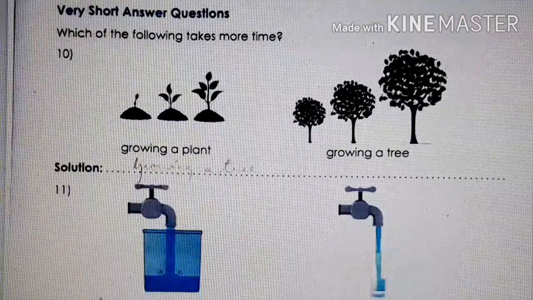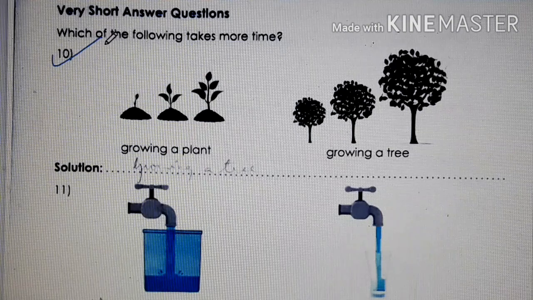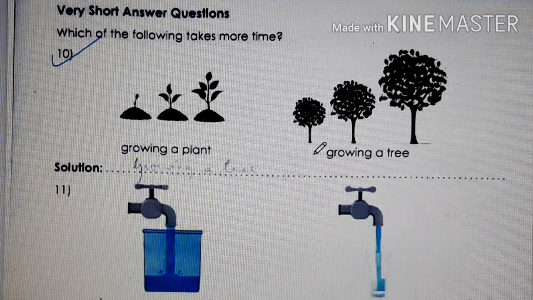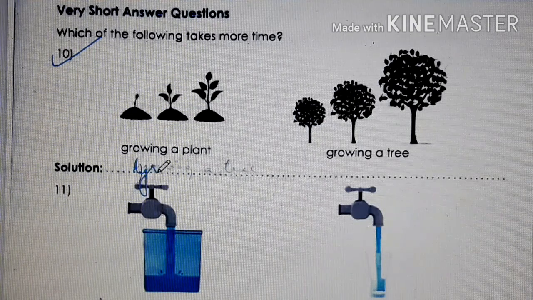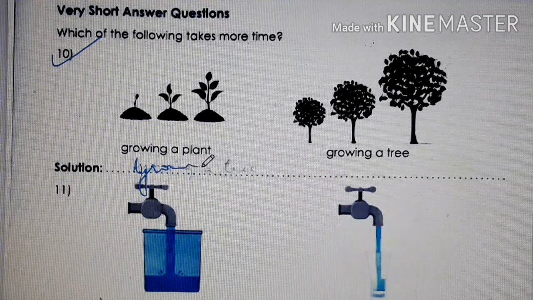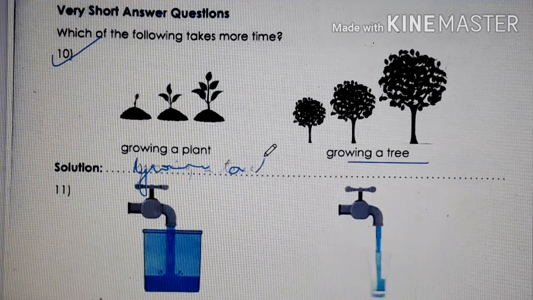Next, number 10. Very short answer questions. Which of the following takes more time? Growing a plant or growing a tree? Now, children, tree is big in size, isn't it? So, it will take more time. So, you can write here growing. You can write the spelling from here, children. Growing a tree. You can write here growing a tree.